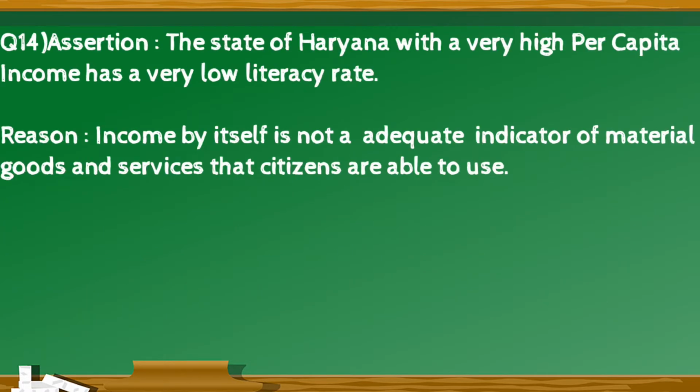Question 14. Assertion: The state of Haryana with a very high per capita income has a very low literacy rate. Reason: Income by itself is not an adequate indicator of material goods and services that citizens are able to use.